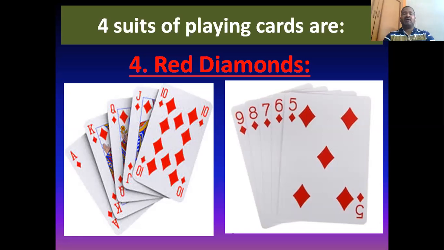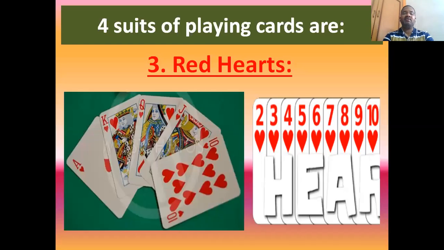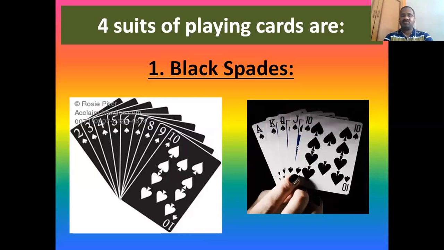So these are the four suits of 13 each. So 13 times 4 is equal to 52. So a deck of playing cards will have 52 cards. They are divided into four suits. What are the four suits? First one is black spades.